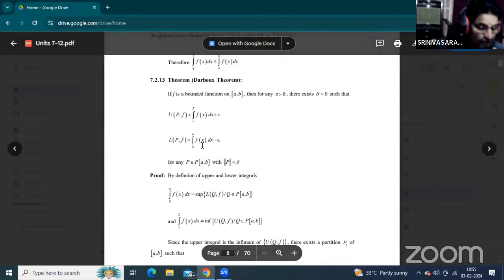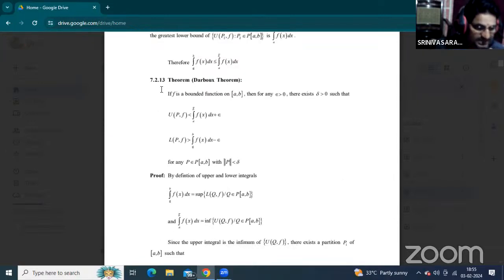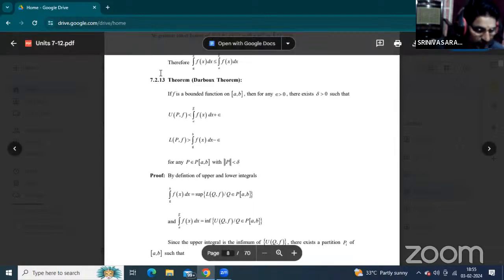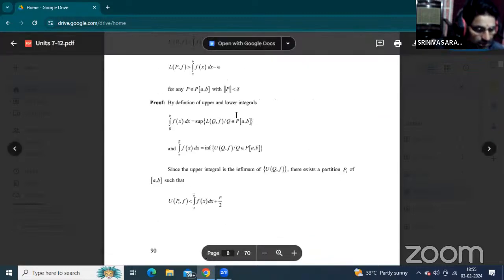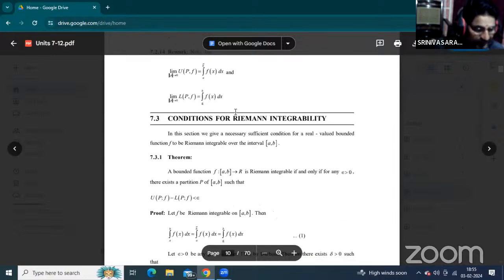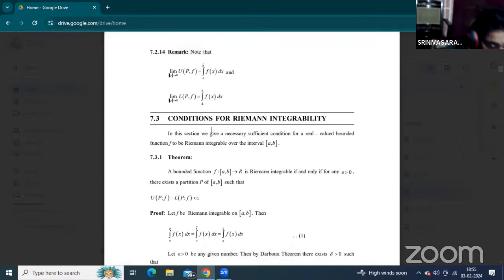Especially this is the third block. This is 7.2.13. This is also one of the important ones in the final examination. 7.3.1. This is also one of the important ones, that is a necessary and sufficient condition of integrability.